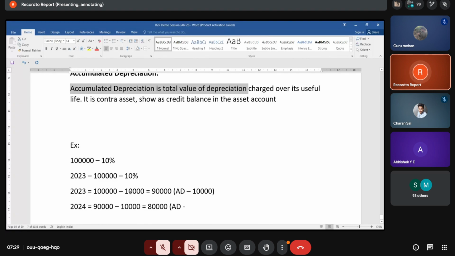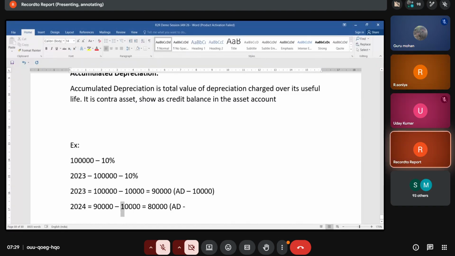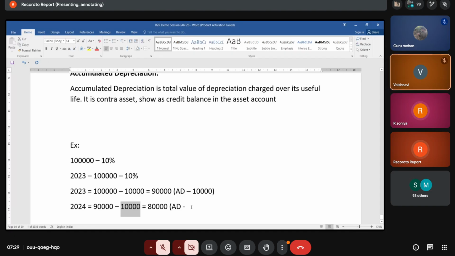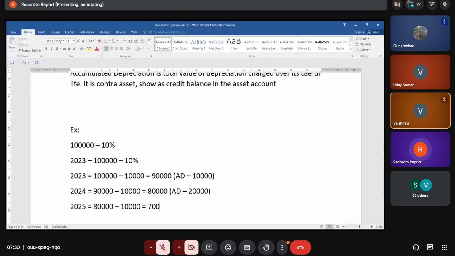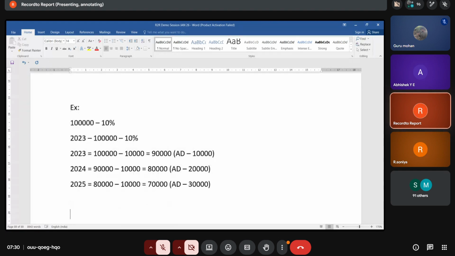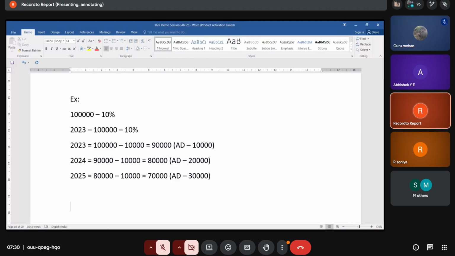First year 10,000, second year 10,000, so 20,000. In 2025, the value of the asset is 80,000 minus 10,000, which is 70,000, and the accumulated depreciation is 30,000.